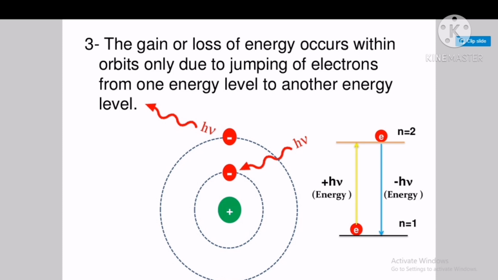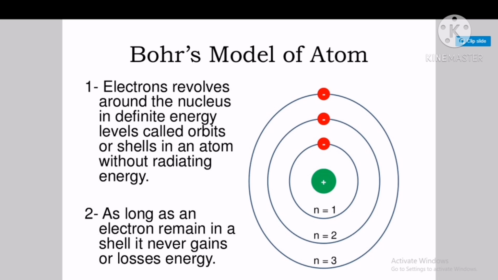Okay. So energy absorbed by the atom is plus h nu and energy radiated by the atom is minus h nu. So the electron gains or loses energy only when it jumps from a higher energy level to a lower energy level or from a lower energy level to a higher energy level. Otherwise, there is no loss or gain of the energy. These are the three main postulates of Bohr. So once again we repeat here, the atom consists of a positively charged nucleus which is present at the center of the atom.